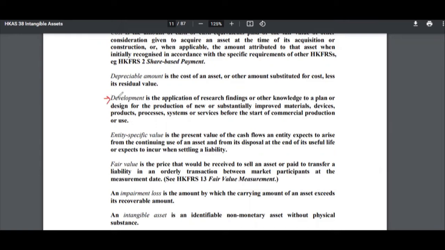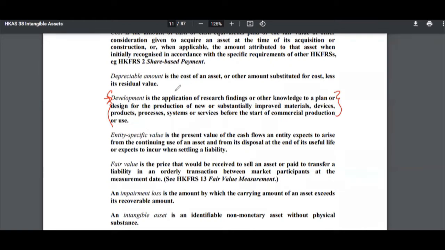Then there's development. Development is the application of research findings or other knowledge to a plan or design for the production of new or substantially improved materials. So they're defining what is considered development in this case. If in your case study exam you see this word development, it has its own accounting definition rather than being interpreted in normal English. That's why I say accounting is a language of its own. It's written in English, but it has its own meaning. So you would need to understand what development in accounting means.